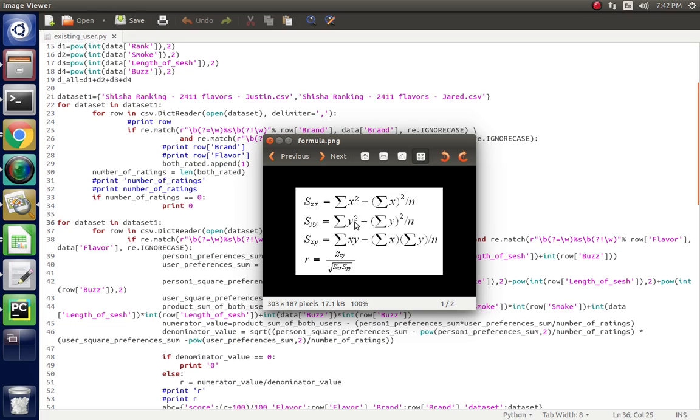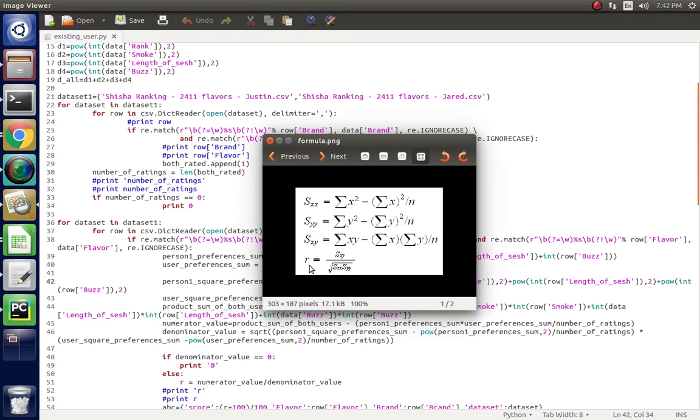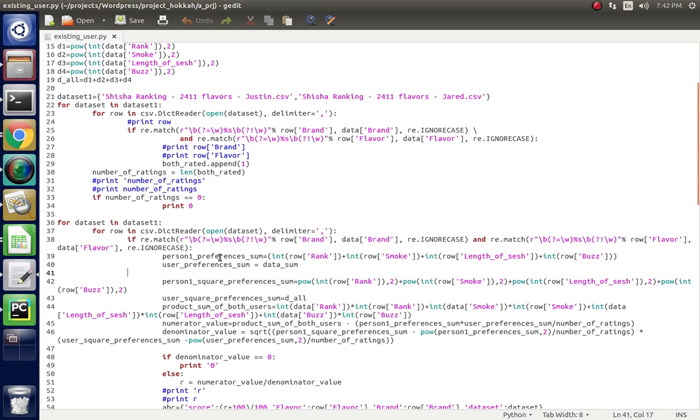A single x with all y. Firstly, we take one x and one y, compare, and find r. Then the next x value and another y value, and compare to get the r value. After getting all the r values, we find the maximum value of r, and for this we multiply with another database data.